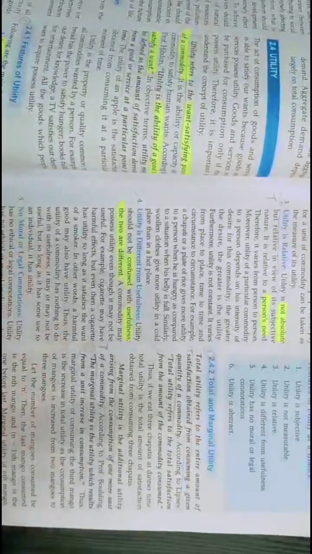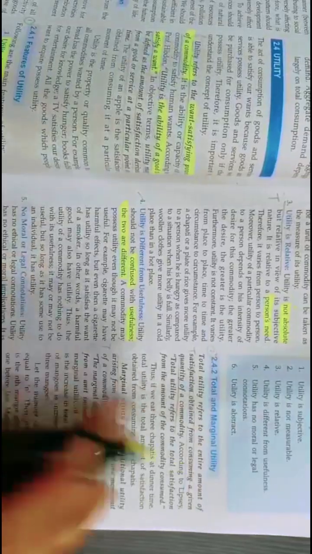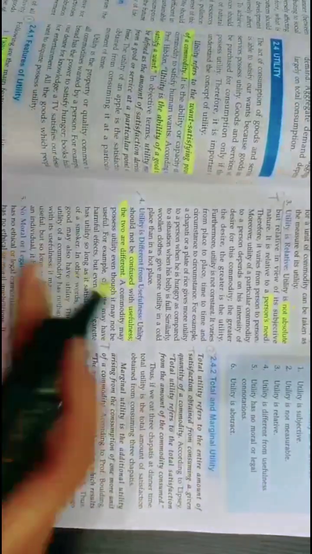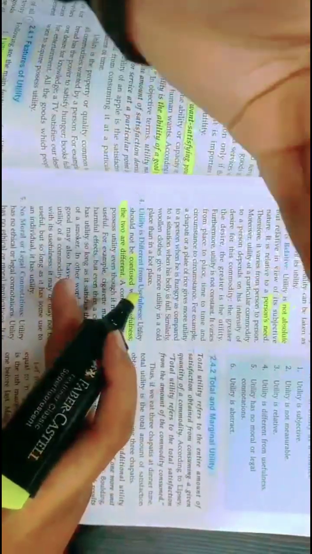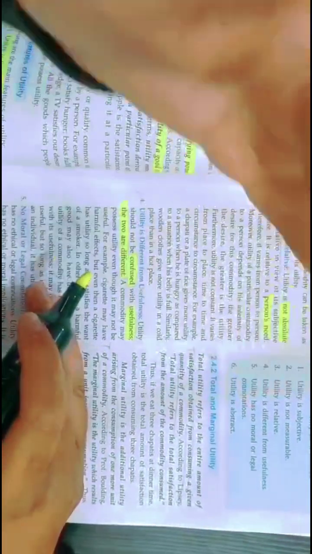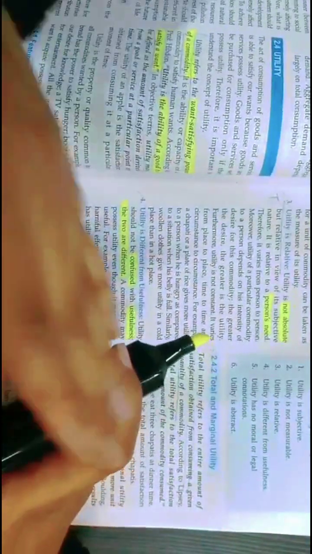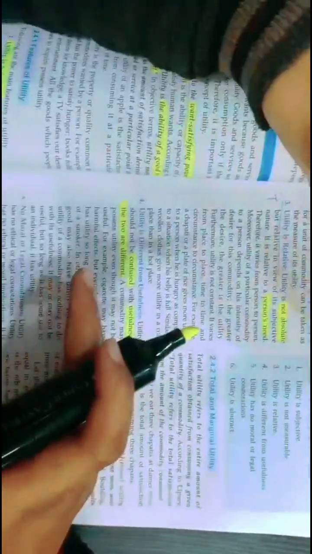What is total utility and marginal utility? For example, you are consuming a mango, you are getting a satisfaction level. You consume another mango, you again have a satisfaction level. Total utility is the satisfaction you achieve in total from consuming 10 mangoes.